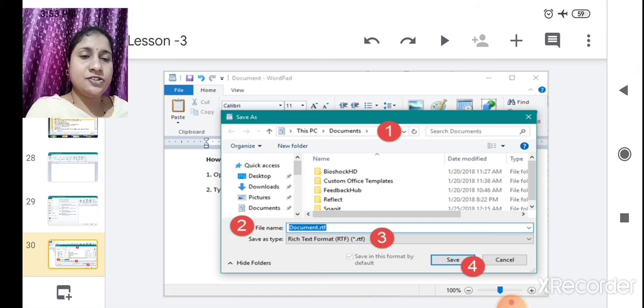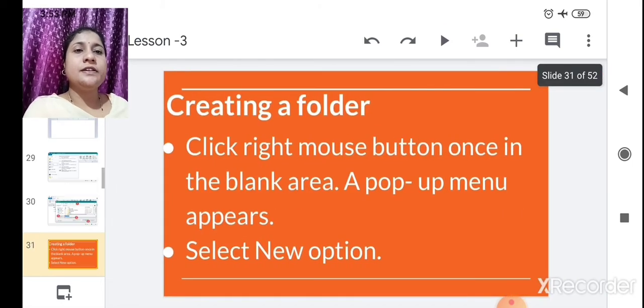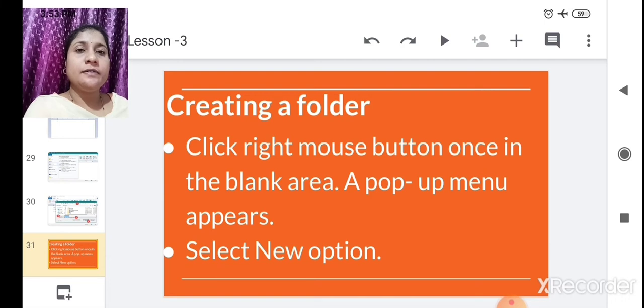With that extension. This is .docx, which is nothing but the extension of the file, by which your file will get saved. If it is Word, it will be .doc, that is document. If it is PDF, it will save with .pdf, which means it is a PDF file. Got it? After saving this, your file will get created. Got it now? Okay.